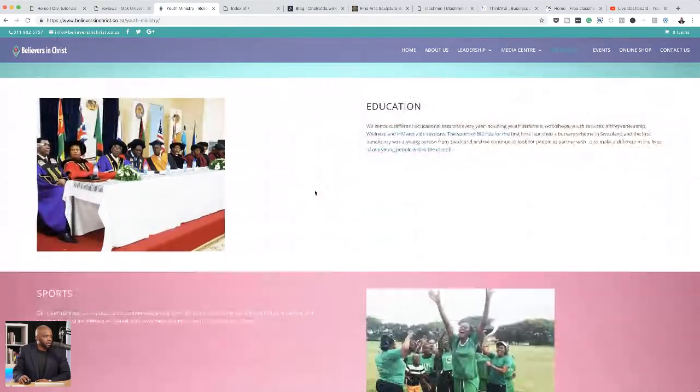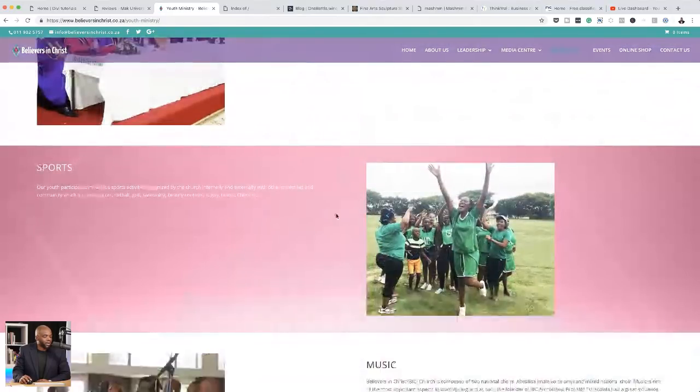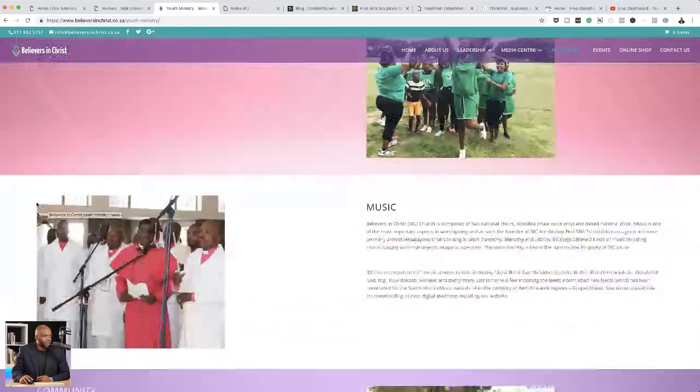And over here as well, the width of this row is way too big. I would use about 70% as a rule of thumb because that makes it much better. Okay, so you can see here these rows are way too wide. So I would reduce that to about 70% or even down to 60%.